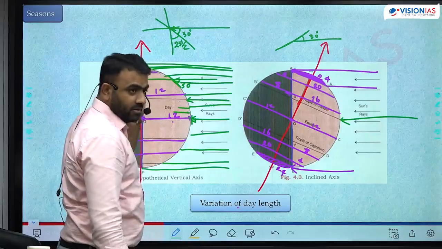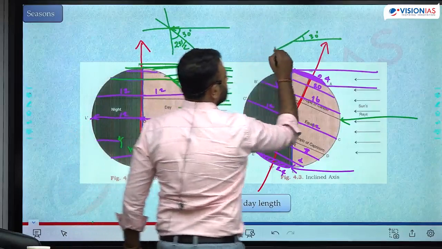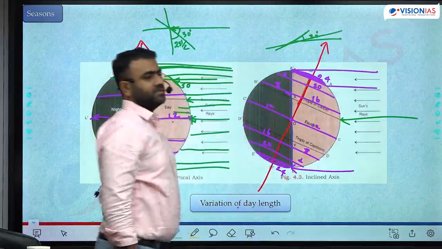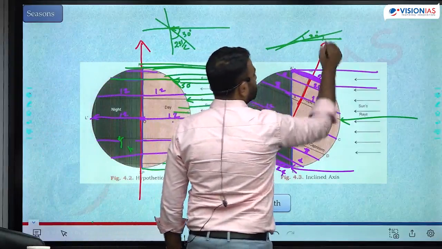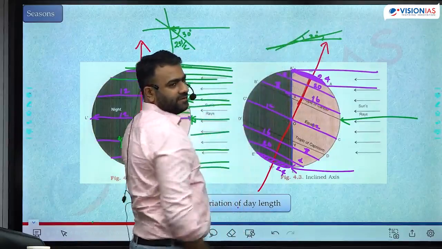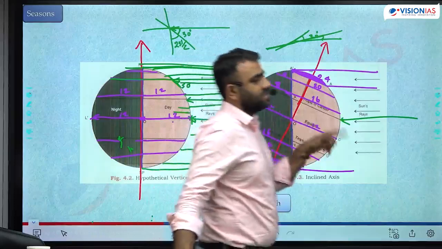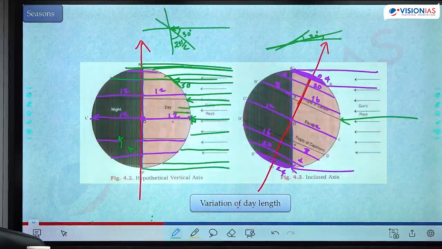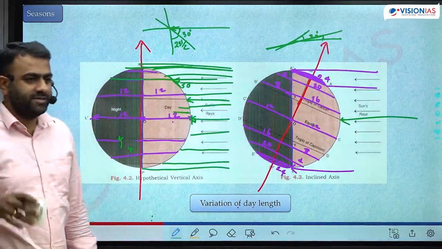इसको ऐसे घुमाए तो क्या होगा? When you tilt like this, the part gets tilted further like this. This is the new angle of incidence. Now this is the surface and this is the angle of incidence. Angle of incidence has decreased from 30. Will decrease by how much? 23.5. The angle of incidence decreases by 23.5 degrees. From 30 degrees it will come to 6.5 degrees. The angle of incidence in the northern hemisphere increases by 23.5 degree. The angle of incidence in the southern hemisphere decreases by 23.5 degrees.